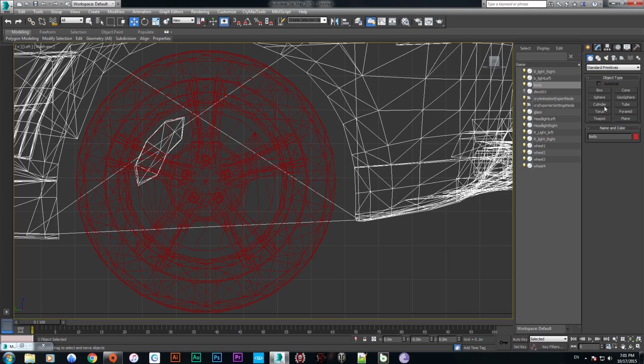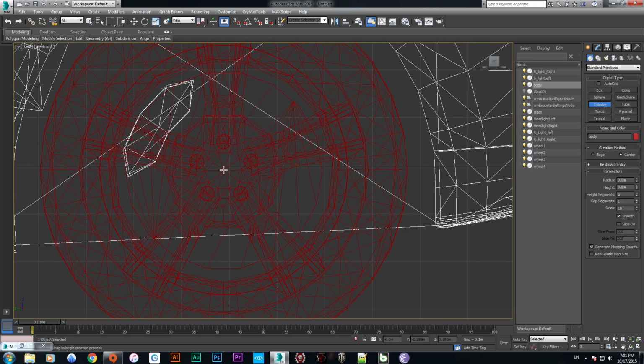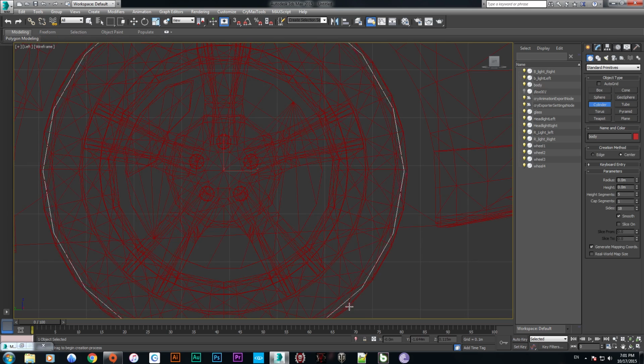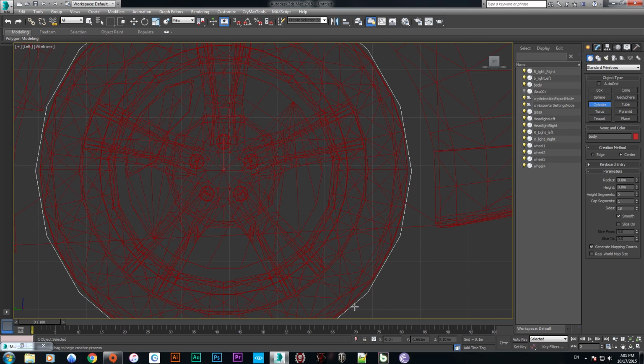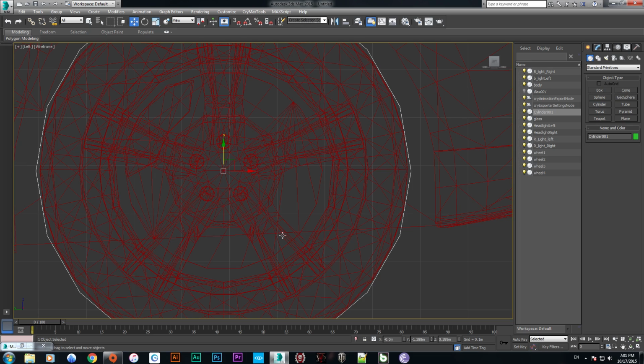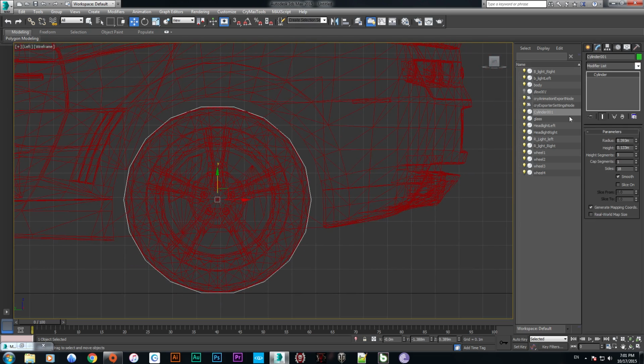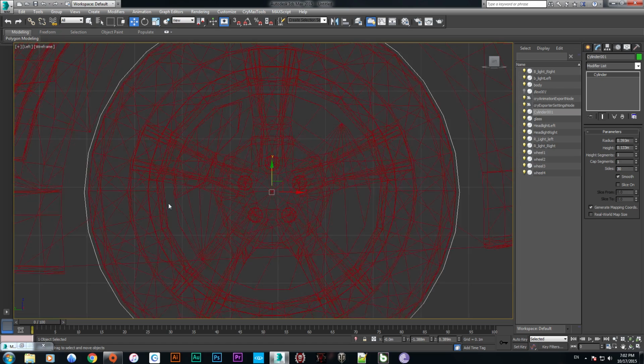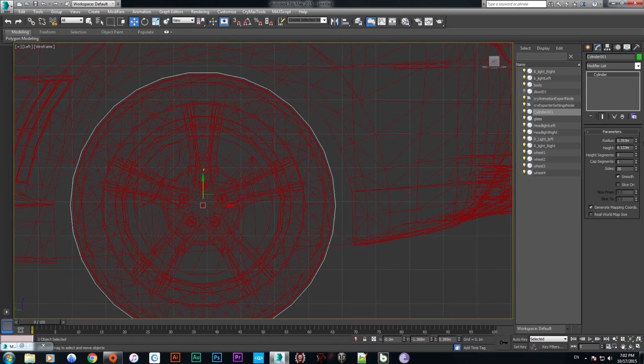Now we are going to make a cylinder here, at the center of this, dragging and scaling it. Okay, fine. And just go to here and make it 1 and make sides 30. It's smoother than before, and reduce it to 0.393. Maybe 0.392 is good, but 0.390, it's perfect.